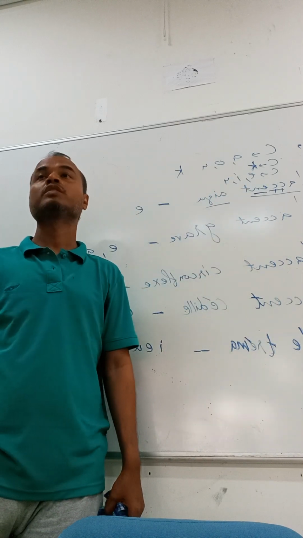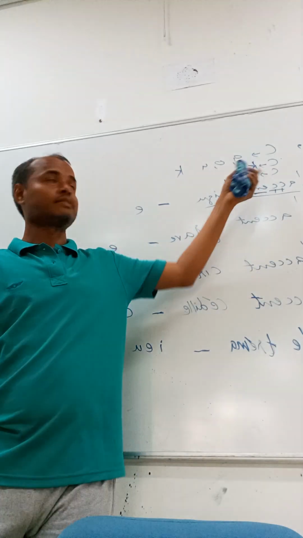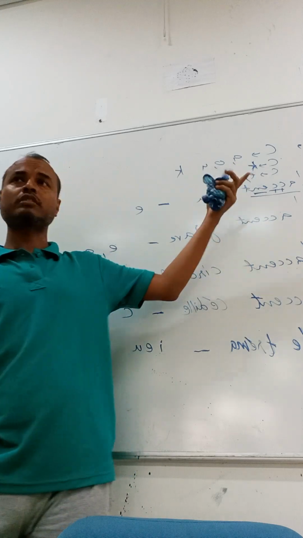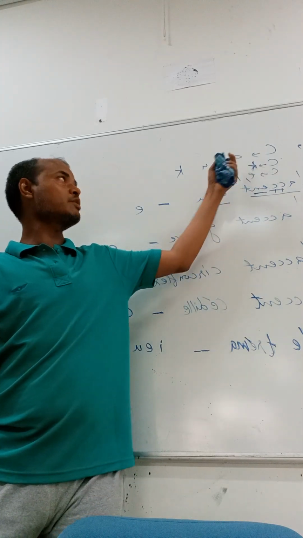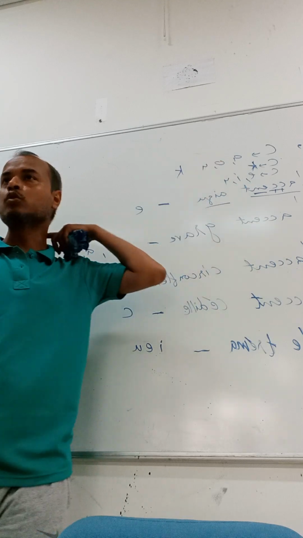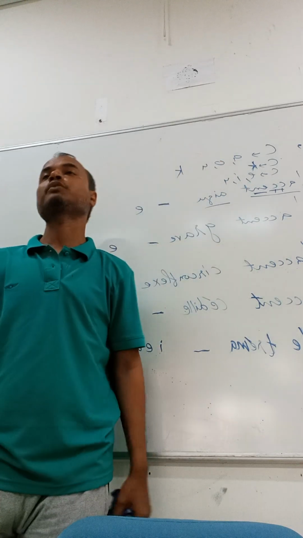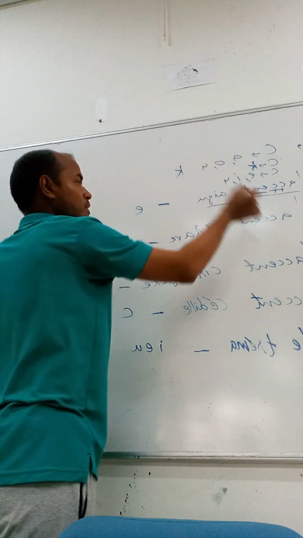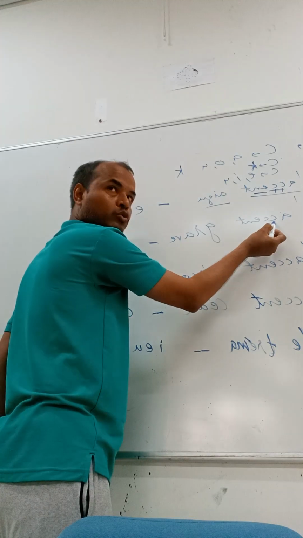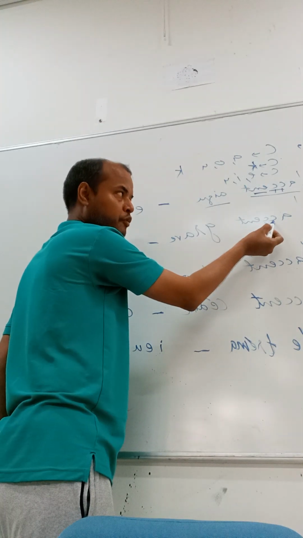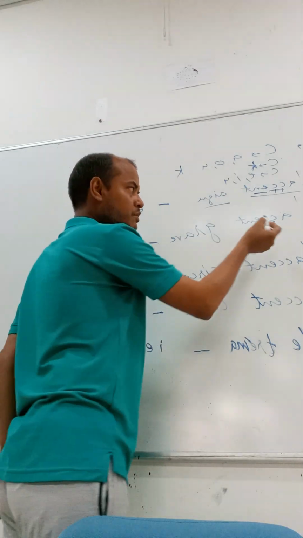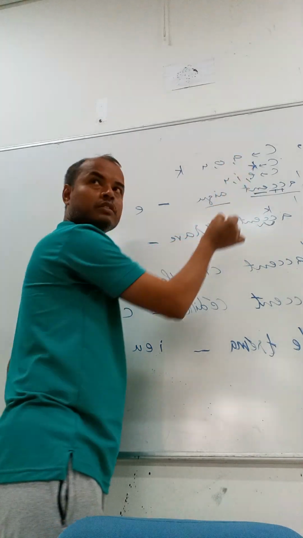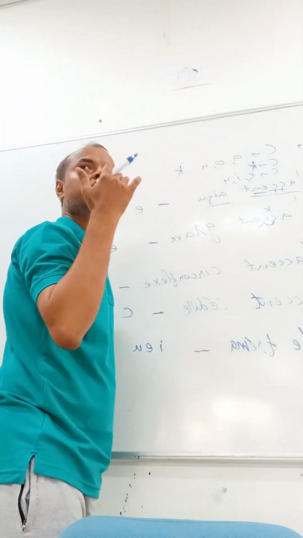So when C is followed by any one of these 3 vowels, E, I, Y, it will be pronounced s. It depends on the next letter. It can be C, it can be S. When C is followed by any one of A, O, U, it will be pronounced ka. So you can see here, the first C is followed by a consonant, so C will be pronounced ka. The second C is followed by a vowel E. It means C will be pronounced s.